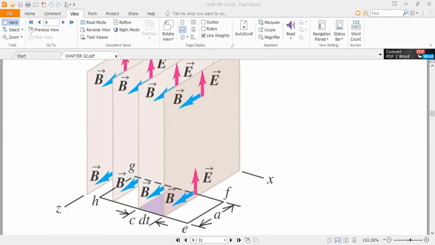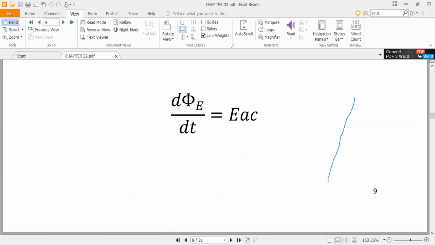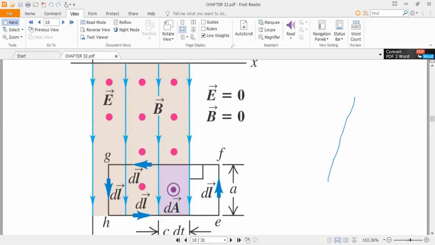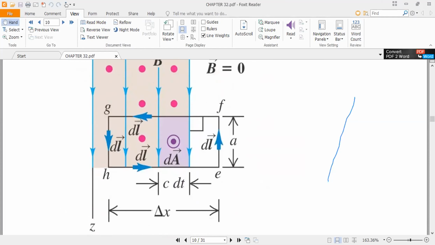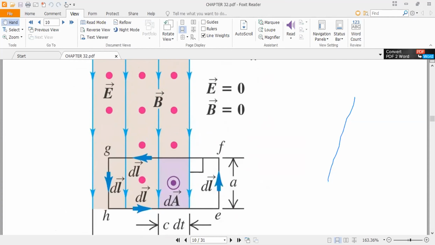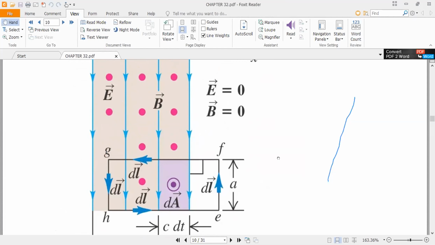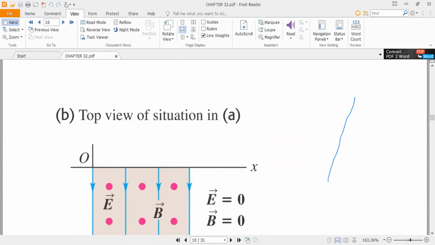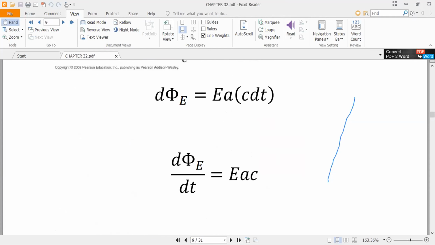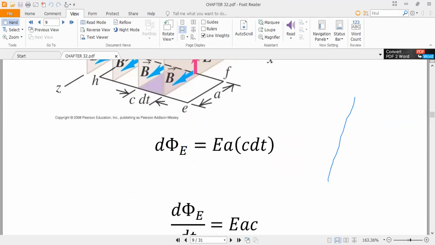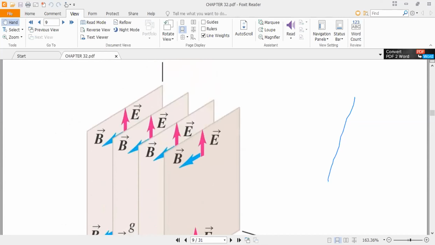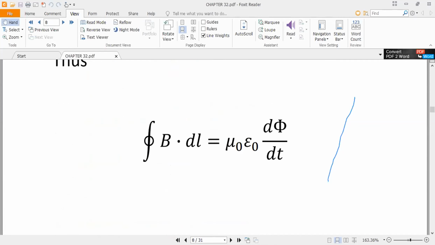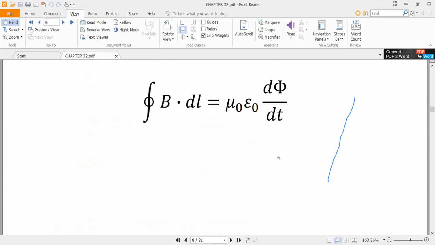So you can see this picture. Okay, if you see from the side, because we are calculating the second side, this side, B dot dl.